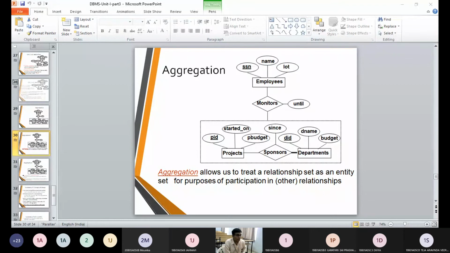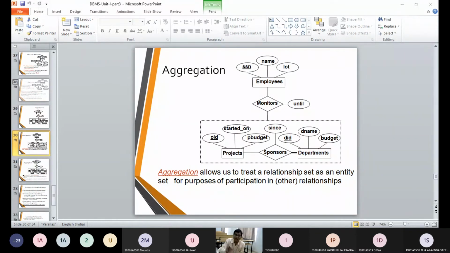Got it? So every project is going to have an ID, when it is going to start, and how much budget is involved. Next, to whom is this project sanctioned? To which department? It can be an IT department, an EC department, or a CSE department. So a department is identified with department ID, department name and budget. Now again, a DST project is sanctioned to an employee called 603.